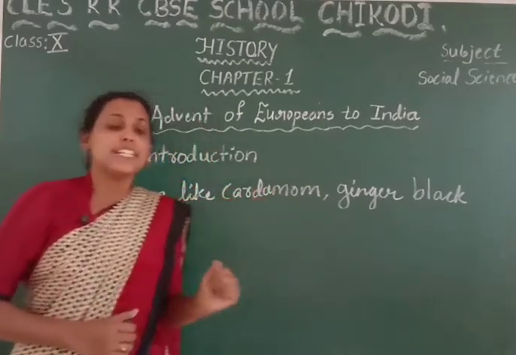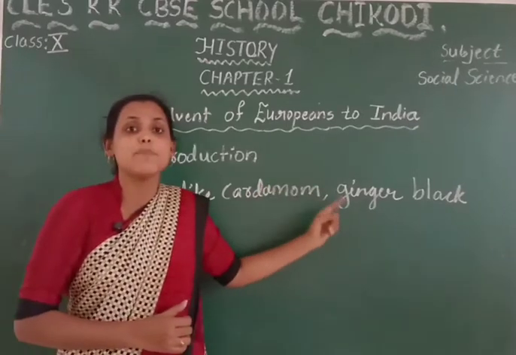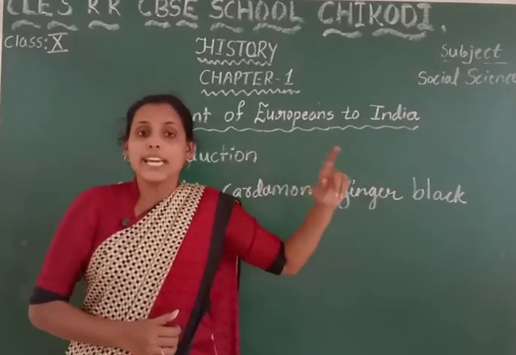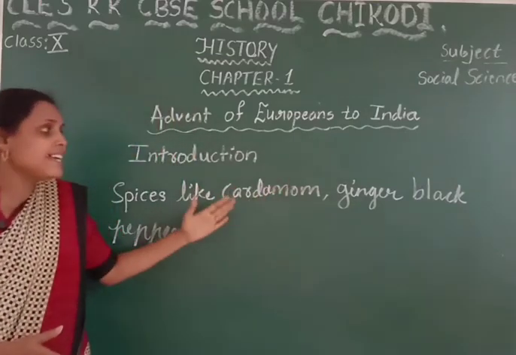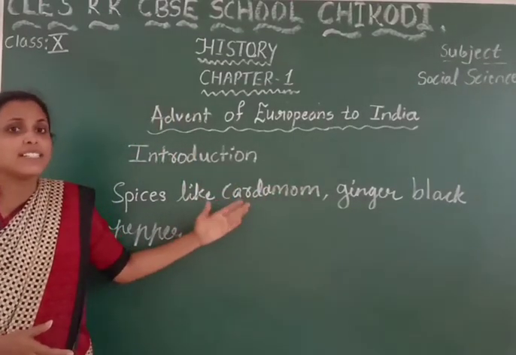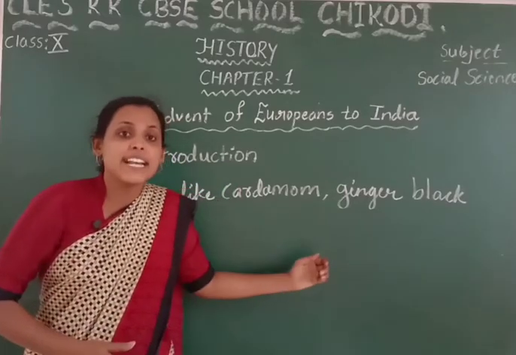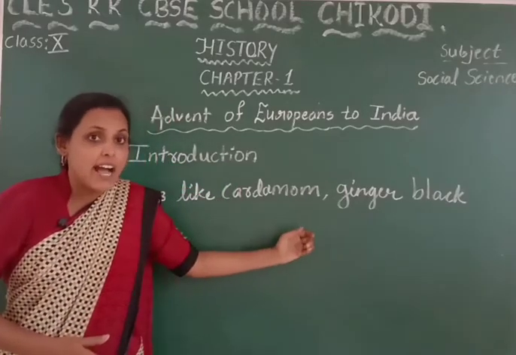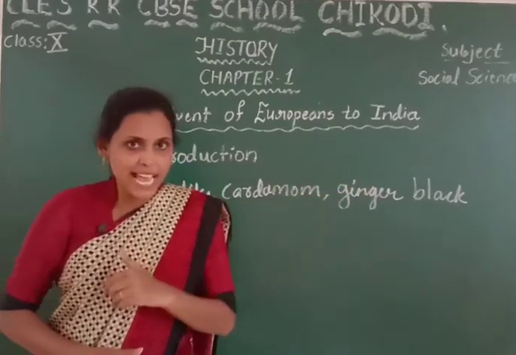So because of this purpose, each and every European wanted to have a trade relationship with India. Okay, so here the question will arise. If there is a great demand for all these spices, how are the Europeans going to have a trade relationship with India? Through the sea route or the land route? Which route would they have adopted?